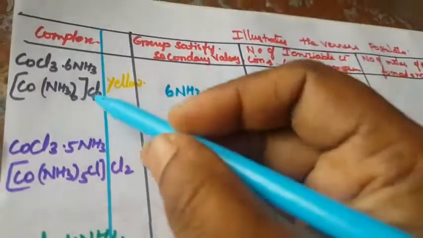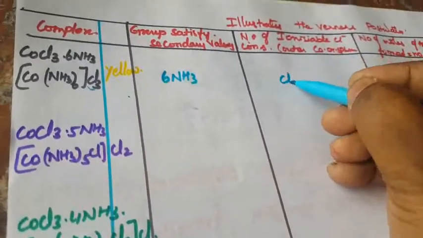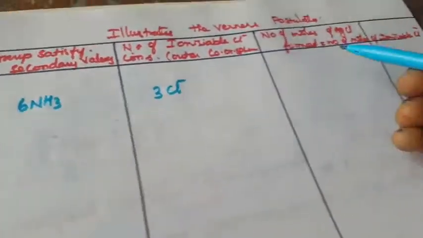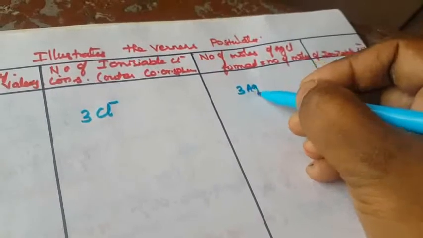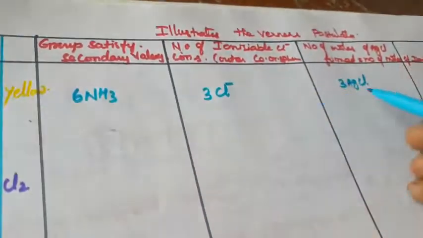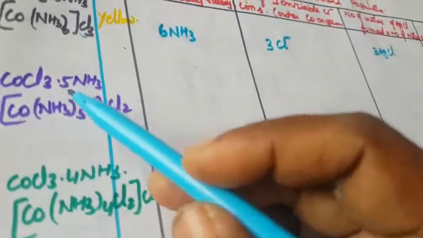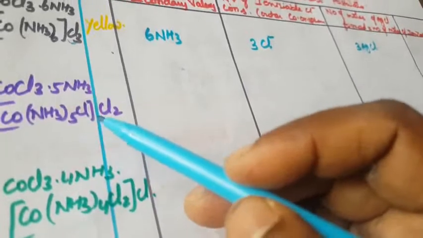How does it ionize? The ionizable ion is the negative charge, that is, three Cl minus ions. Another point is the number of moles of silver chloride formed. That is three moles of silver chloride, because three moles of chlorine are there. Next is again the same compound, but purple in color: CoCl3·5NH3.